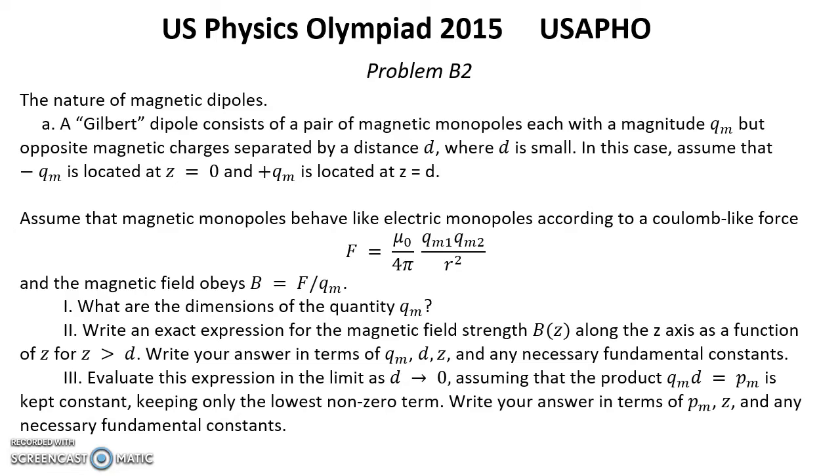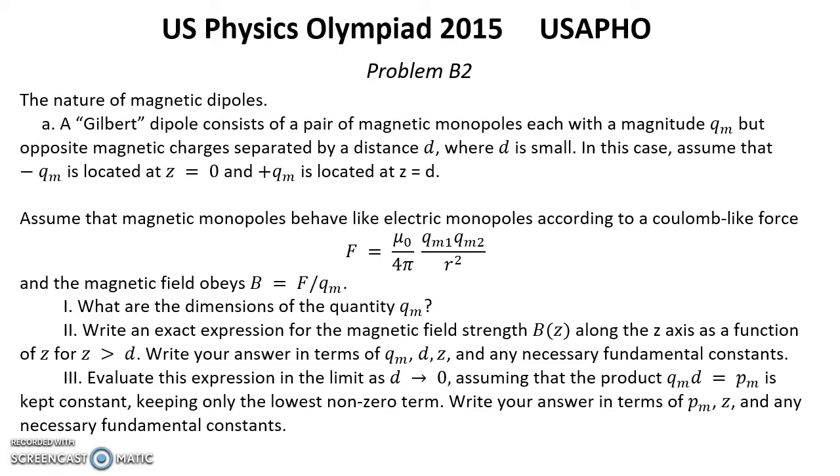Assume that magnetic monopoles behave like electric monopoles according to a Coulomb-like force F equals mu0 over 4 pi multiplied by Qm1 Qm2 over r squared, and the magnetic field obeys B equals F over Qm. First question. What are the dimensions of the quantity Qm?